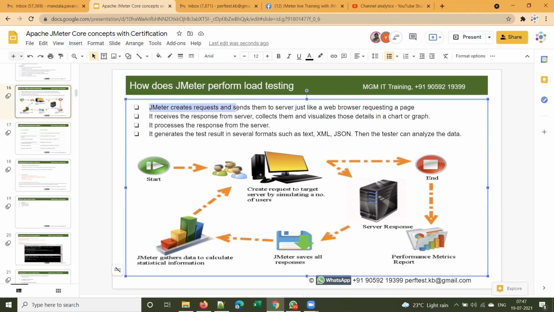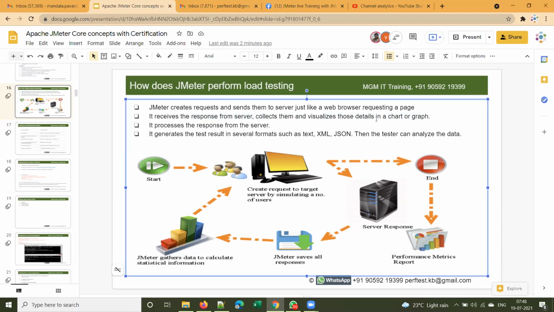So JMeter creates requests and sends them to the server, just like how a browser requests a page, and receives the response from the server, collects them, and visualizes these details in a chart or a graph. We'll see how it collects the results and how we can visualize them in a chart or a graph using JMeter.